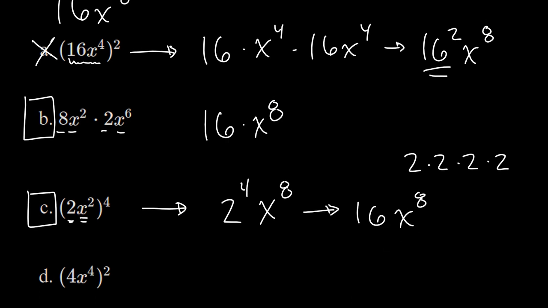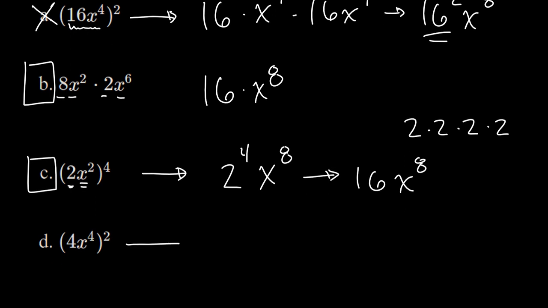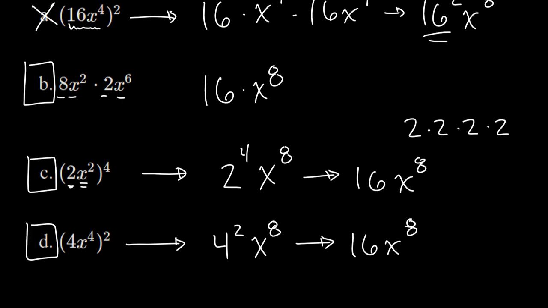The next one, I'm going to square 4x to the 4th. So to square that, I'm going to have 2 factors of 4, that's 4, 4, and then I'm going to have 2 of these x to the 4th power. x to the 4th times x to the 4th would be x to the 8th. And when you square 4, you do get 16, so this is 16x to the 8th power. So this is yet another one. So B, C, and D are all equivalent to 16x to the 8th.